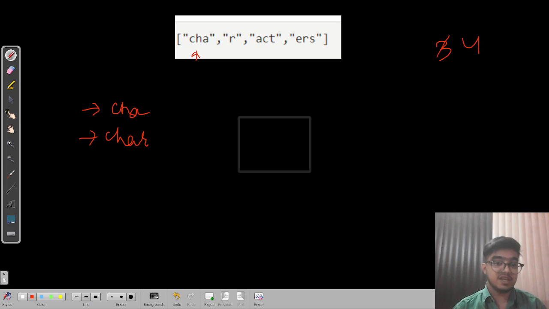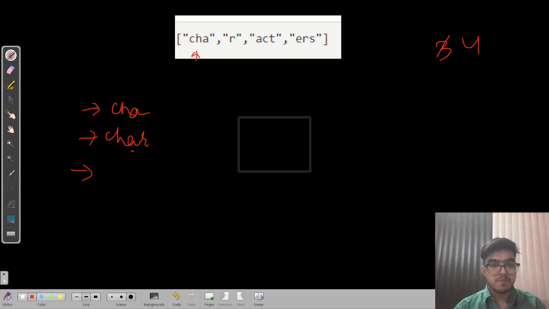Now can we concatenate ACT with this CHAR? I think we can't, because you can see there is an A in both, so we can't do this. Now we go to ERS. Can we do it? No, because you can see R is present here. So by taking CHA, these are all the unique strings we can create.